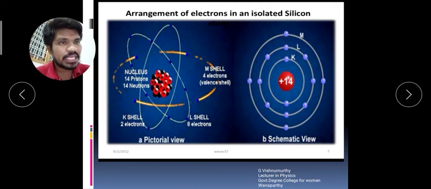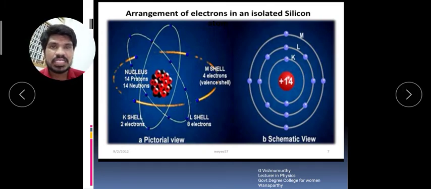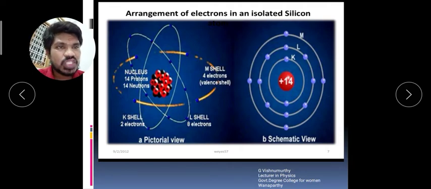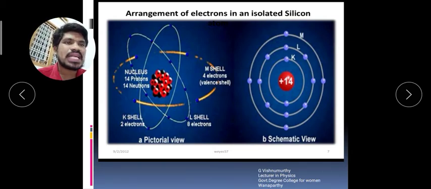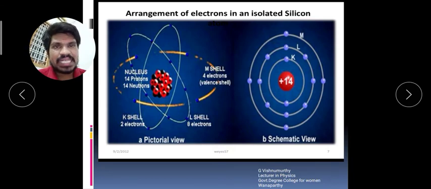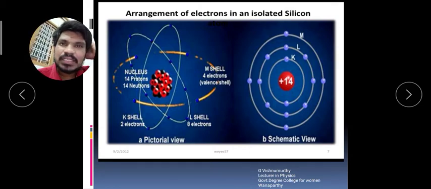Those 14 are present in silicon. We know that the electronic configuration of silicon is 1s2, 2s2, 2p6, 3s2 and 3p2.